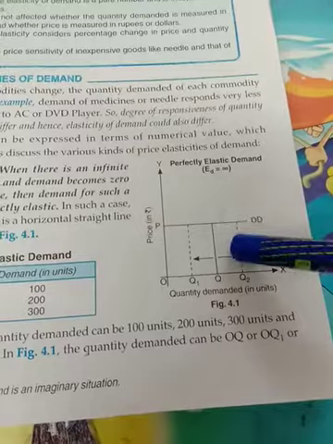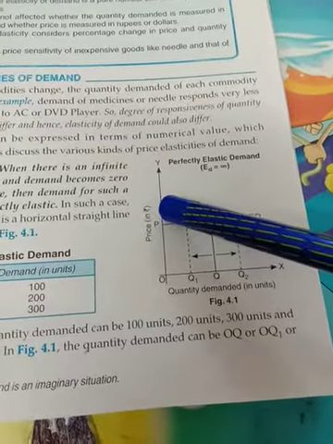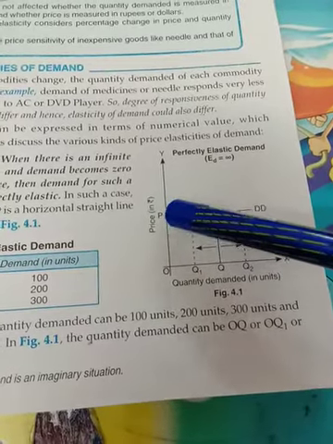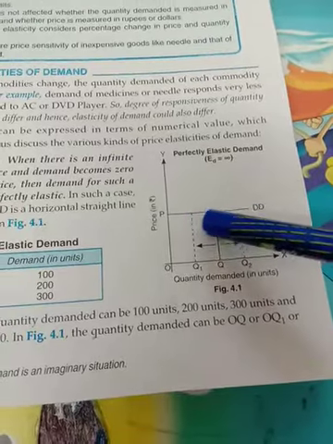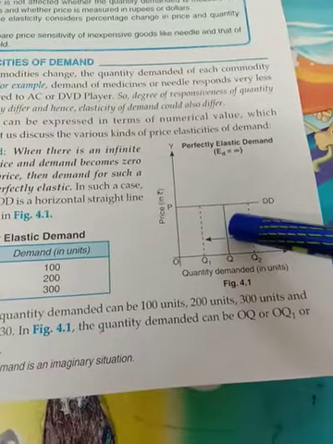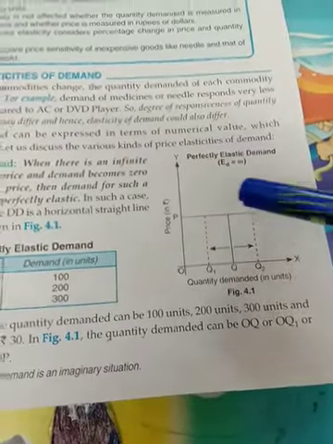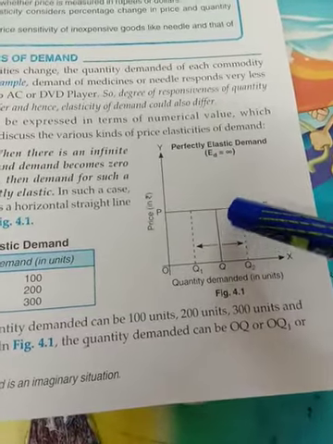They want to convey through this diagram that if the price increases slightly, then demand will be zero. If price decreases slightly, then demand will be infinite, meaning demand will increase in an infinite way. So this is the line which is showing this particular statement. The demand curve is showing the infinite changes in demand due to a slight change in price.